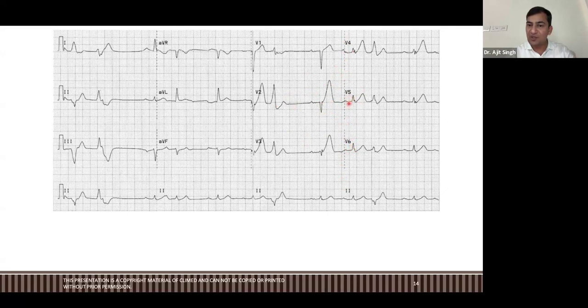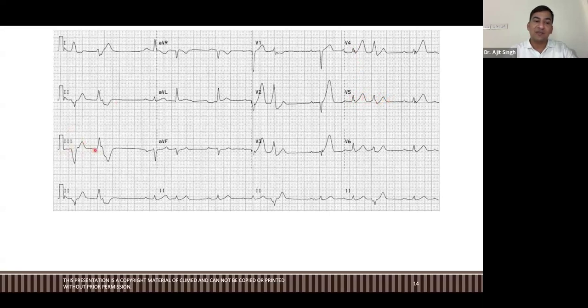If QRS complex means this is Q, this is R, this is S, right? So we will count W from RS. We will see after RS, then we will see what it is making. It is making a clear-cut W. And after RS, T is going very high. This is ST elevation. You can see clear-cut ST elevation. W plus ST elevation.